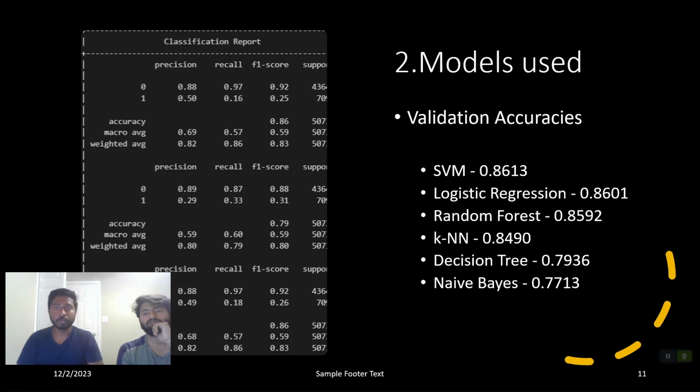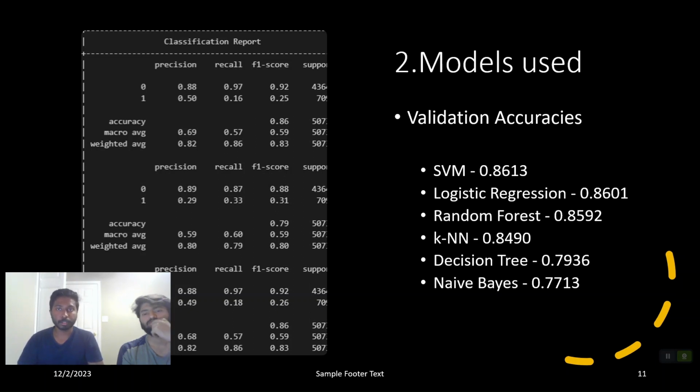We used various models, and we initially divided the dataset into three parts, where 60% of the dataset was used for training, followed by a 20% split in validation and 20% split in testing. We tried SVM, logistic regression, random forest, KNN, decision tree, and finally naive Bayes. The validation results are as follows.